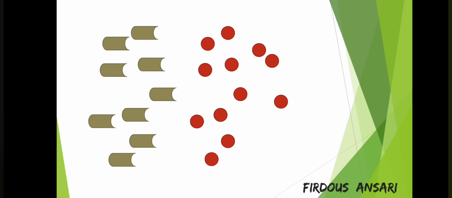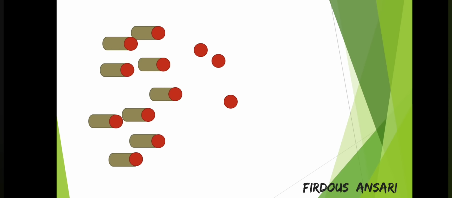So suppose this is albumin, and most of the drugs bind to this plasma protein. Whenever a drug binds to a plasma protein, such a drug is known as a bound drug, and the unbound drug is also known as the free drug. And this is the free drug which is mainly responsible for production of pharmacological action.